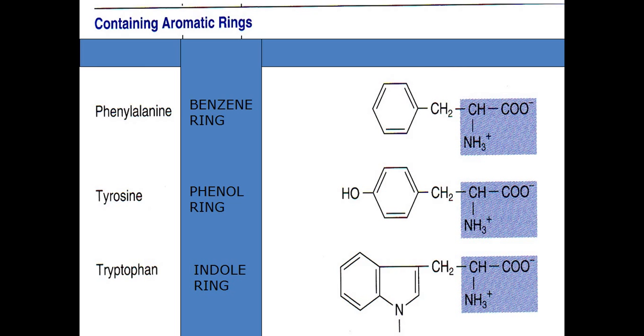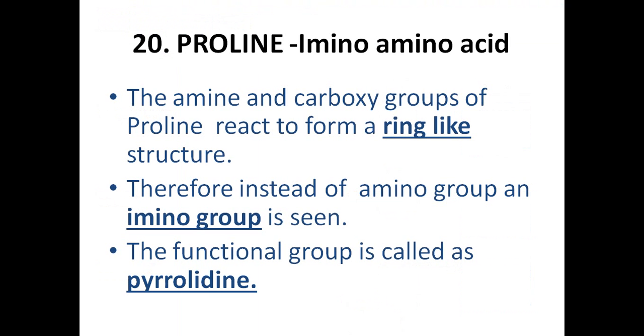Now tyrosine. Tyrosine contains an additional hydroxy group compared to phenylalanine. Rest everything is the same as phenylalanine. The only difference between phenylalanine and tyrosine is that a hydroxy group is present on the benzene ring. In tryptophan, an indole ring is there, which is another aromatic ring. They contain this ring in their structure, that is why they are called aromatic amino acids. Examples: phenylalanine, tyrosine and tryptophan.